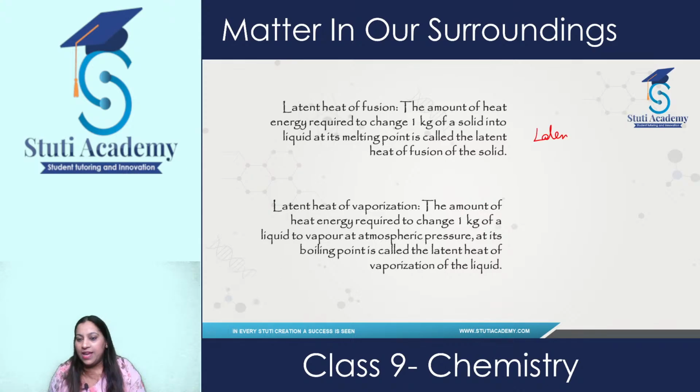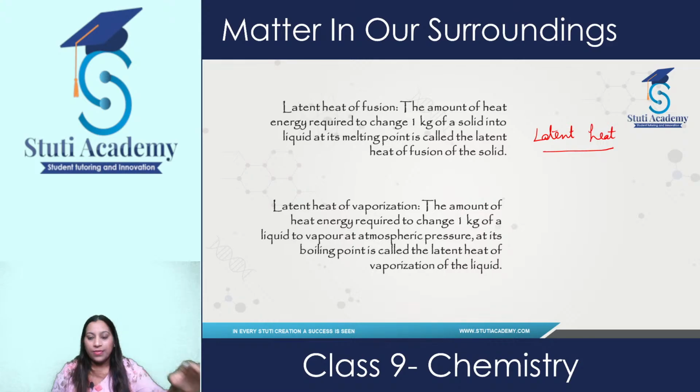See, latent heat is a kind of heat, or we call it a hidden heat, because this heat is used to convert the states of matter, but it will not increase any temperature. So there are two types of latent heat: latent heat of fusion and latent heat of vaporization.